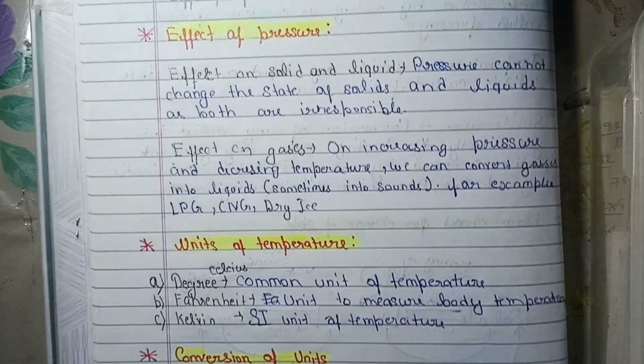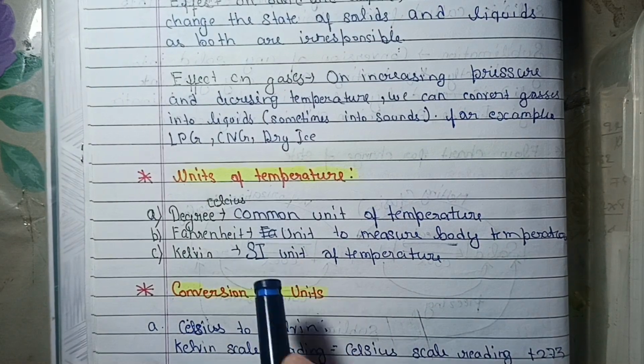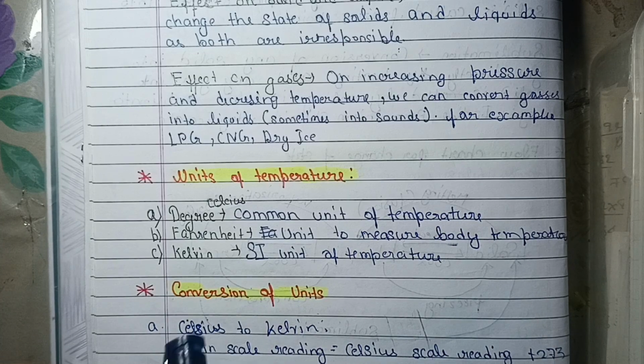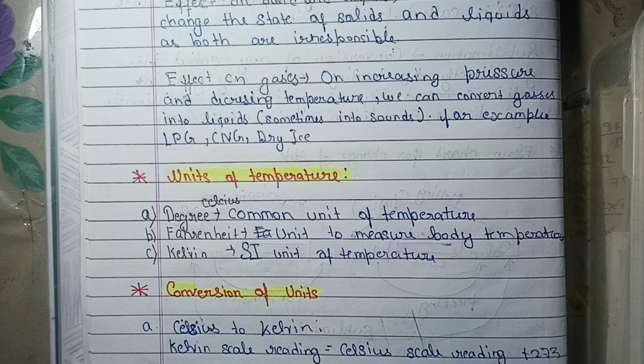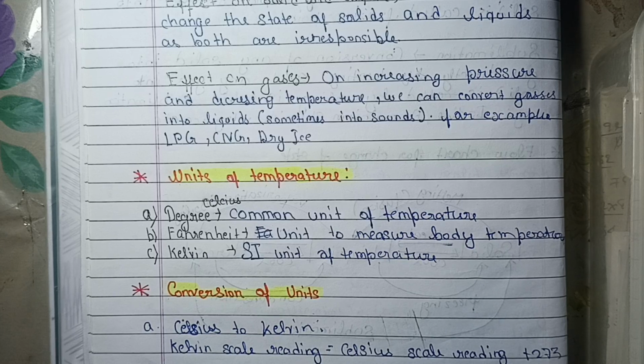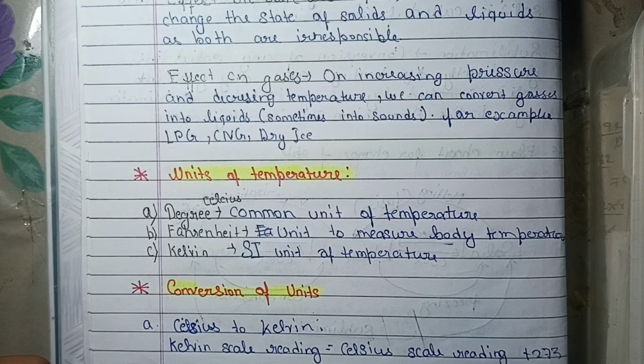Our next is units of temperature. There are three units. First, degrees Celsius. It is the common unit which we use to speak. Second is Fahrenheit. It is the unit used to measure our body temperature, like our body temperature is 97 degrees, 99 degrees, and so on. Our third is Kelvin. It is the SI unit of temperature, meaning the standard unit of temperature.